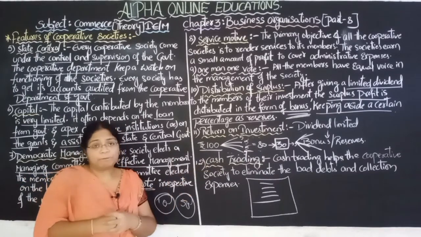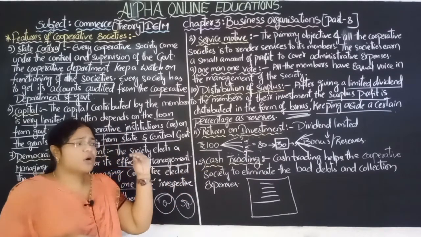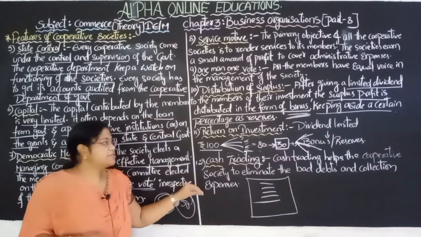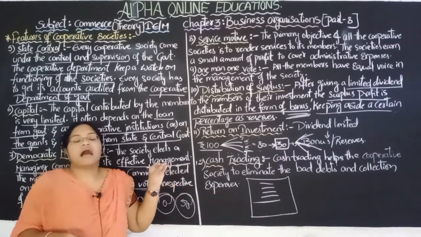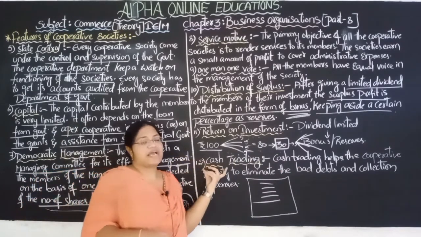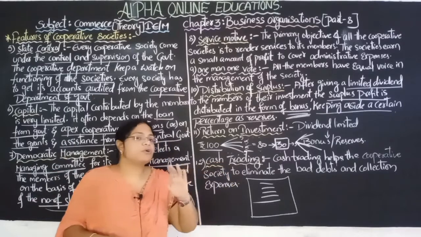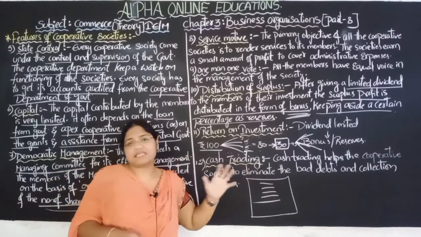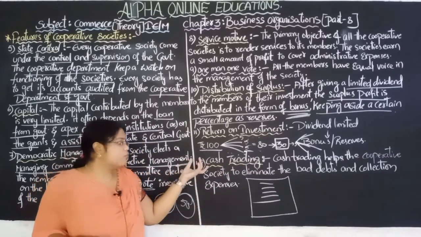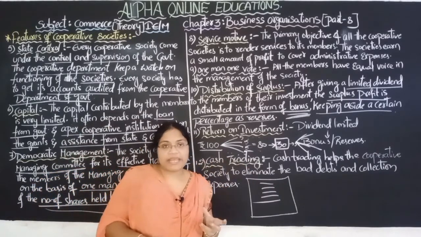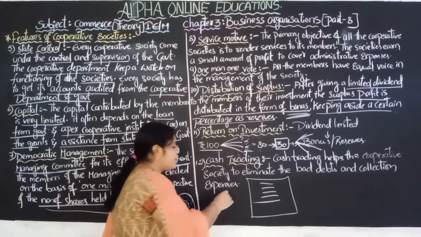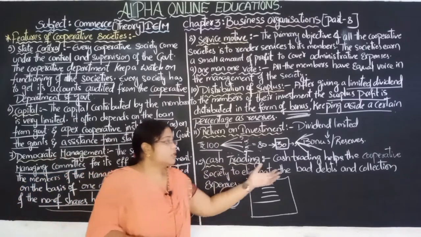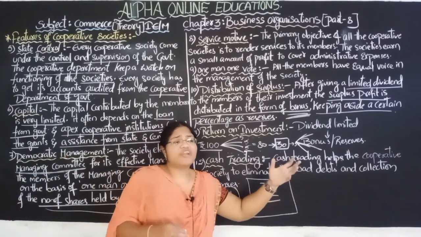Cash trading. So in the cooperative society, whatever the trading activities are going on, all the activities are based on the cash, only on the cash. They don't provide any credit facilities, that is, they don't provide facilities on debt. They only provide the cash trading only. This is the best plus point for the cooperative societies because there is no need to wait for the debt.